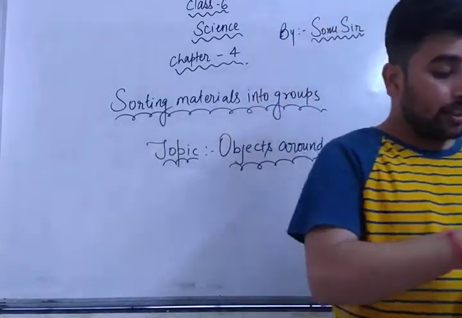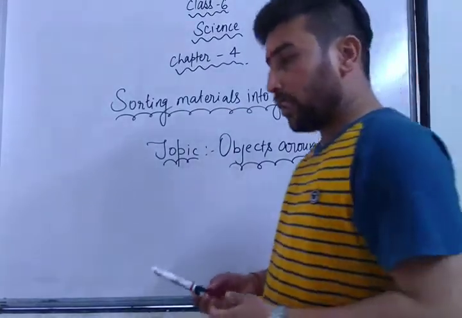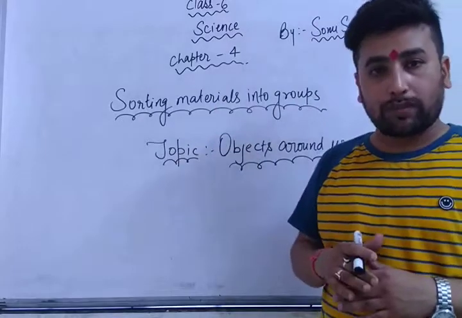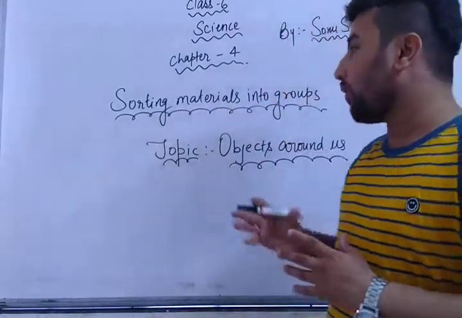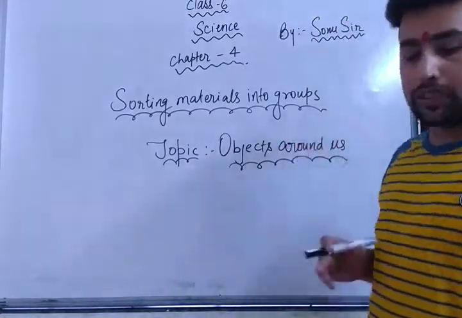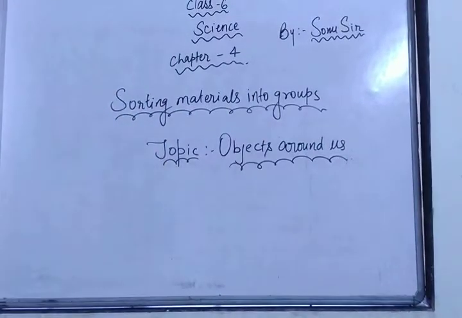Similarly, I request you all also, whenever you take any object for use, after using that material, you should keep it back in its place. So whenever you require that material, you will get it. So this was our first paragraph of NCERT. I hope all of you are understanding. This is our chapter number 4. If you have the NCERT textbook, then you can read and understand what I want to say. This was our first paragraph of chapter number 4.